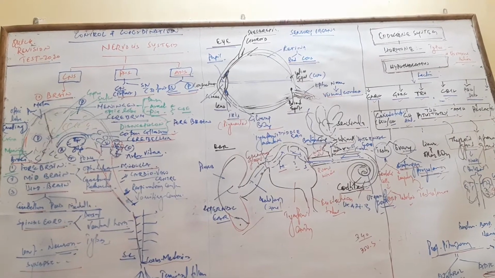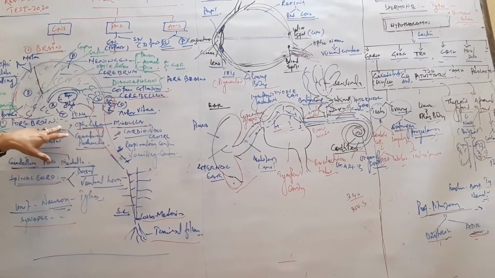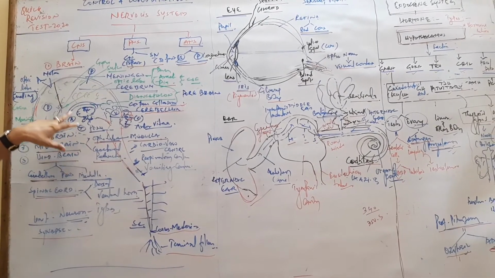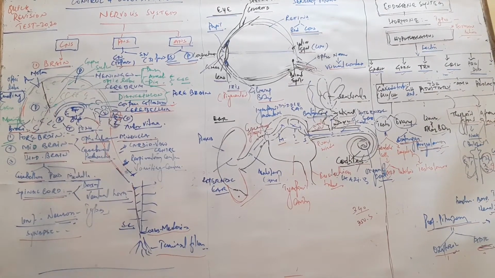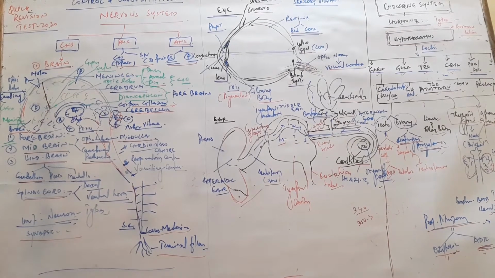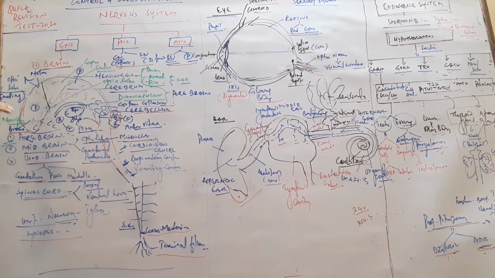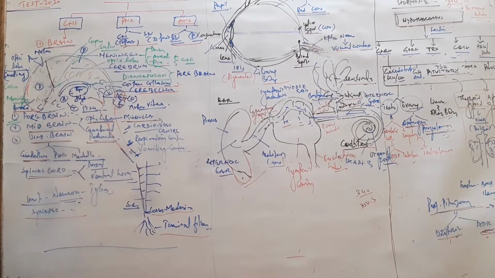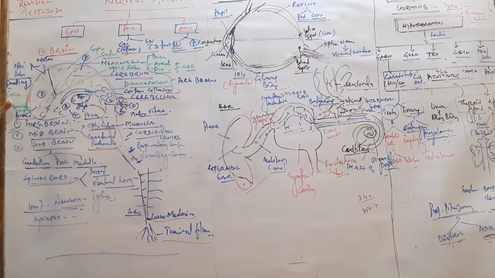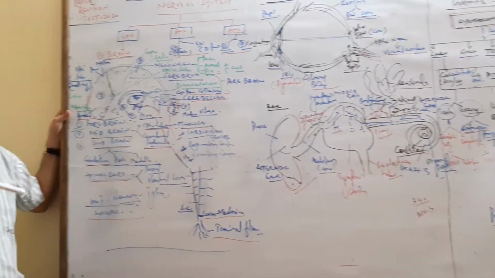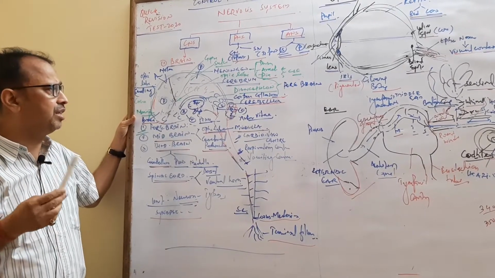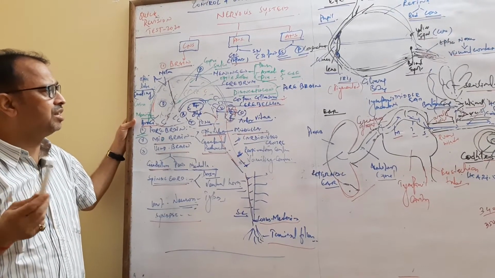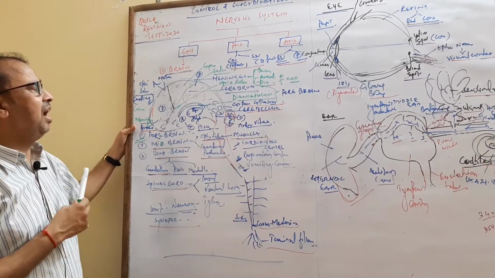So the brain is divided into three parts: forebrain, midbrain and hindbrain. Forebrain contains olfactory lobes, cerebrum is the main part, and the last one, diencephalon. The olfactory lobe helps in the smelling process. Olfactory contains olfactory tract and olfactory bulb. The next one is cerebrum, which is differentiated into two parts: the cerebral hemispheres, right and left. Right and left hemispheres are connected through the corpus callosum. It is a characteristic of the mammalian brain.